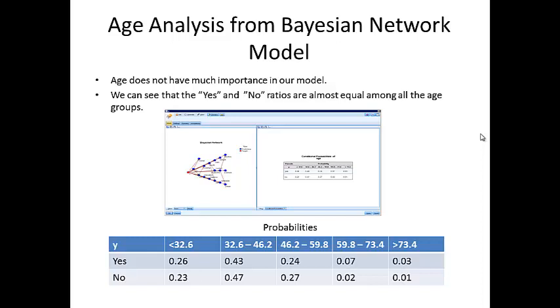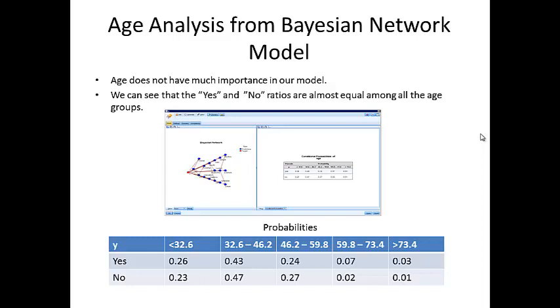Then again, as the age group increases, the probability of the customer accepting the offer decreased. In the same way, the probability that the customer says no to the offer has also increased from less than 32 to 32 to 46.2, and then again it decreased.